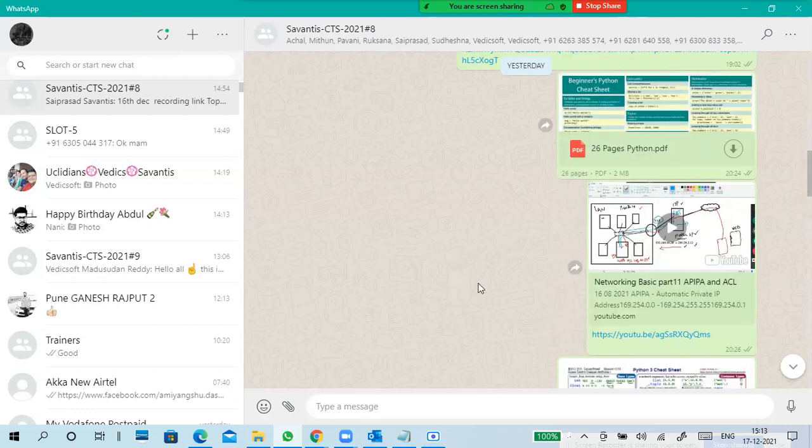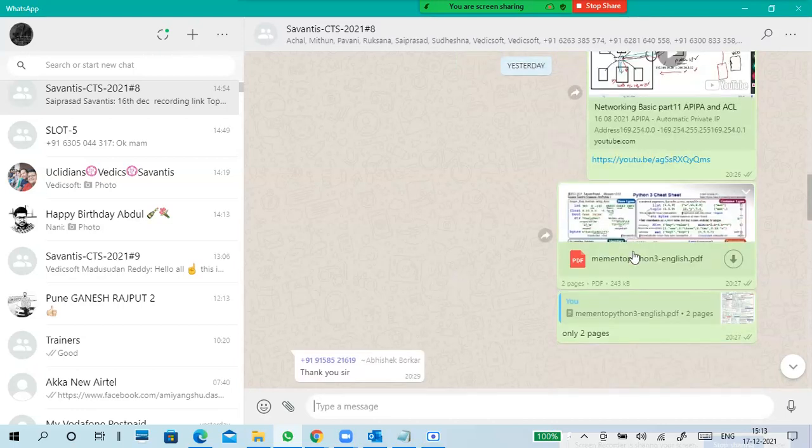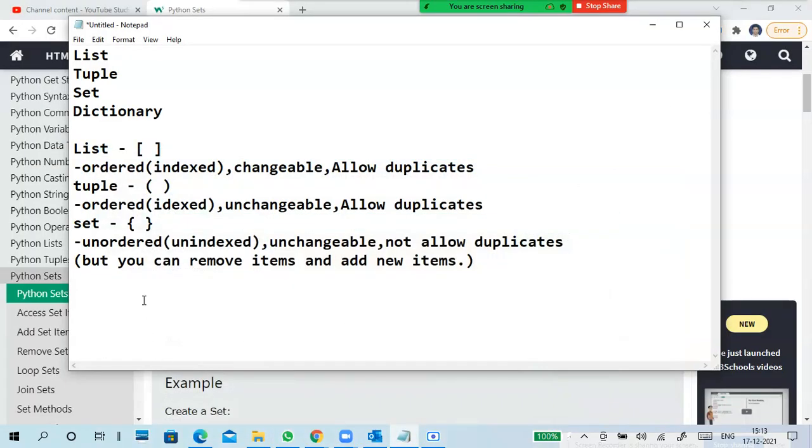And this is also a Python cheat sheet. You can go to the browser and type Python cheat sheets, and you will get it. If you feel this is a very big page, like 26 pages, no problem, there is also a two-page version. I lost my old one, so I was unable to find my old Python files also.